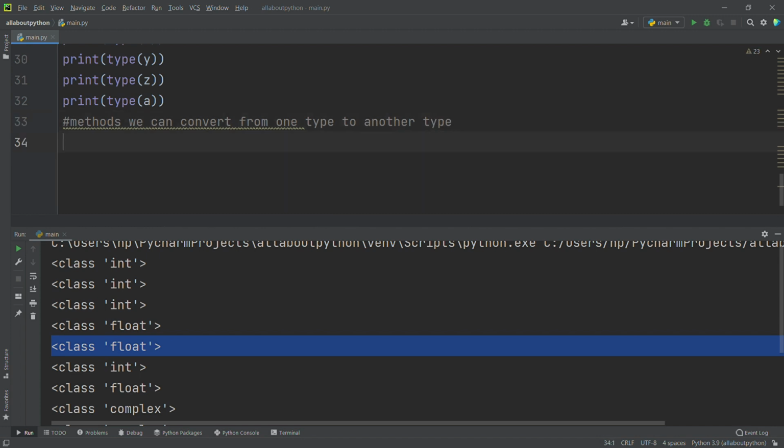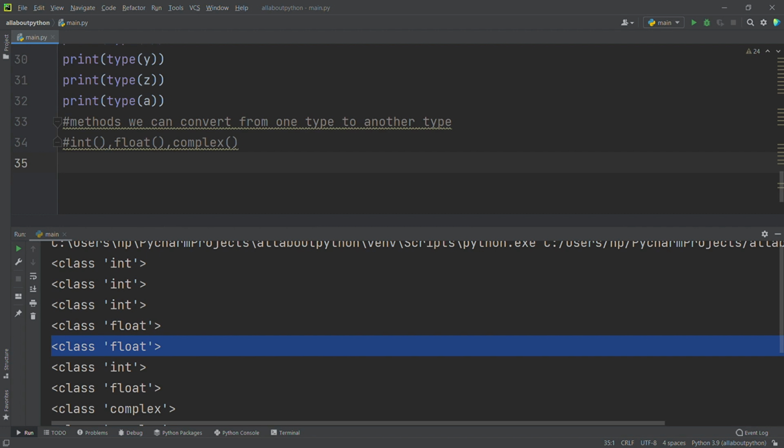What are the methods? We have the int method, the float method, and also the complex method. Okay, without wasting any time, let me go through each and every type.